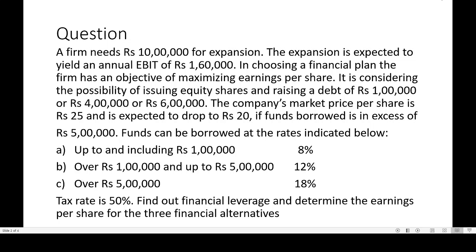It is considering the possibility of issuing equity shares and raising a debt of rupees 1 lakh or rupees 4 lakh or rupees 6 lakh. The company's price per share is rupees 25 and is expected to drop to rupees 20 if the funds borrowed is in excess of rupees 5 lakh. Funds can be borrowed at the rates indicated below: up to and including rupees 1 lakh, 8%; over rupees 1 lakh and up to rupees 5 lakh, 12%; over rupees 5 lakh, 18%. The tax rate is 50%. Find out financial leverage and determine the earnings per share for the three financial alternatives.